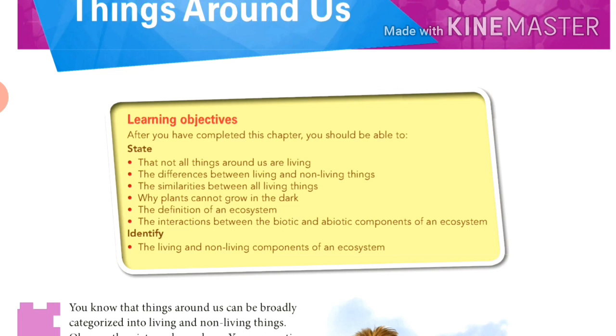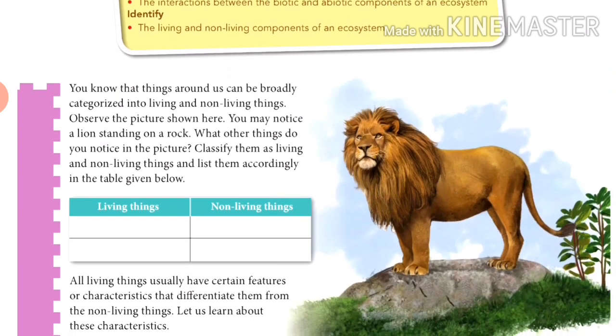So at the end of this chapter we would learn all these things.